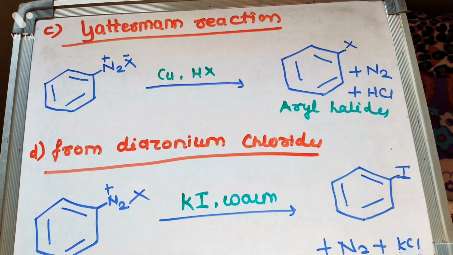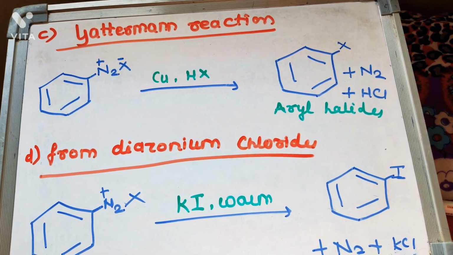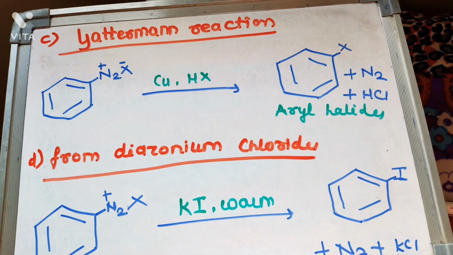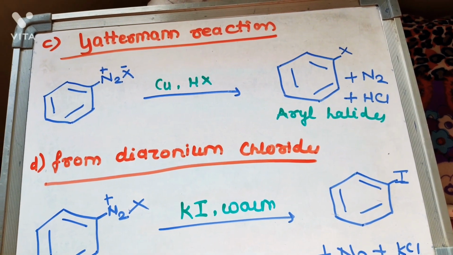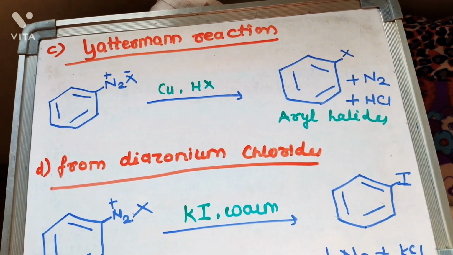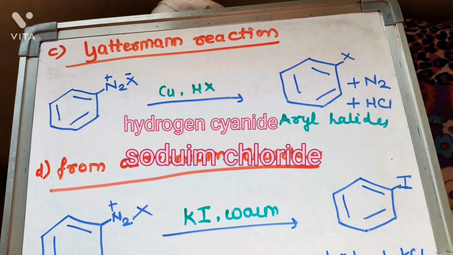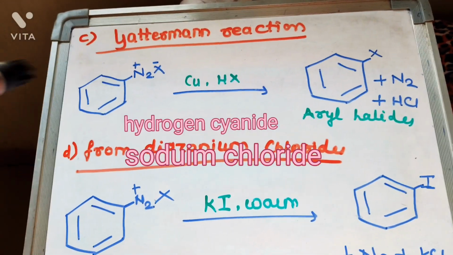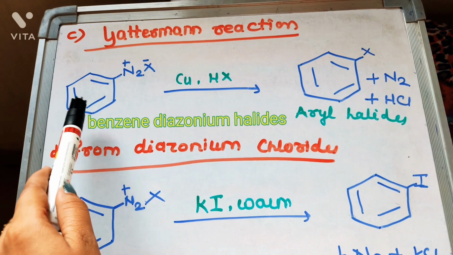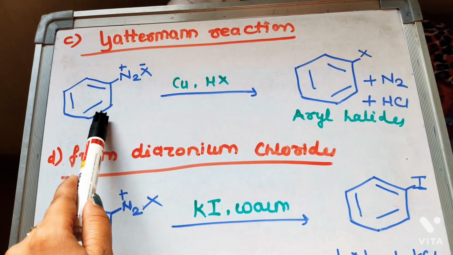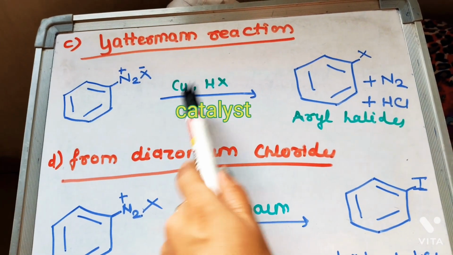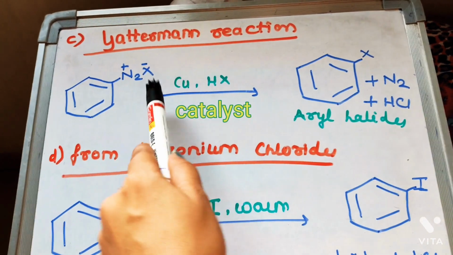Third one is Gattermann reaction. So Gattermann reaction is a chemical reaction in which aromatic compounds are formylated by a mixture of hydrogen cyanide HCN and hydrogen chloride HCl in the presence of catalyst. In the first reaction, this is benzene diazonium halide. In the presence of Cu/HX, we get aryl halide.